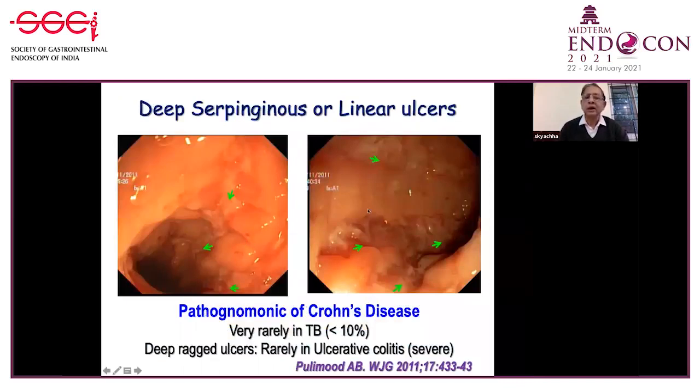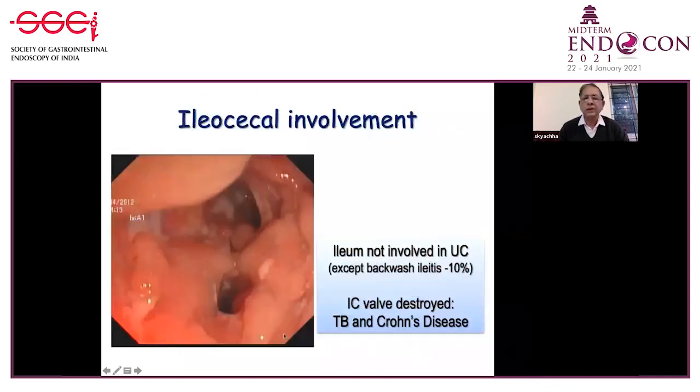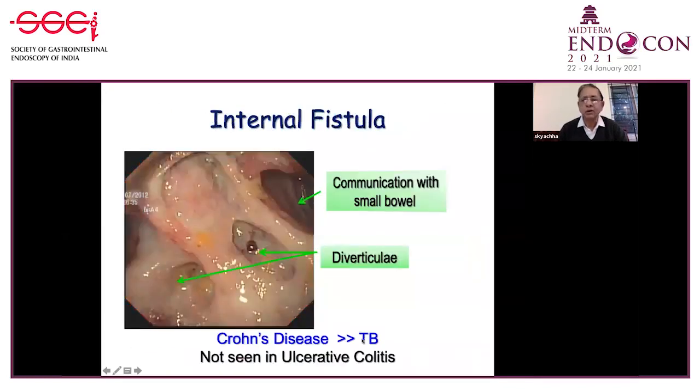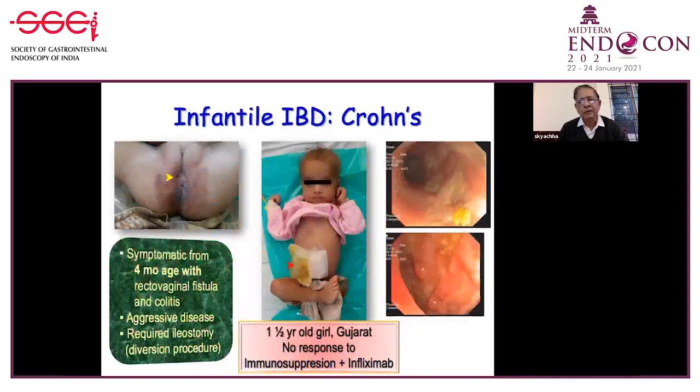This is nothing new for all adult gastroenterologists. This is a long serpiginous ulcer for Crohn's disease, and then you can see transverse ulceration in tuberculosis, and there you can see ileocecal valve destruction in Crohn's or tuberculosis, all children, all real cases, and diverticula in Crohn's disease or tuberculosis. Then ulcerative colitis in a child showing diffuse involvement. Of interest in this patient, infantile IBD is a special group.